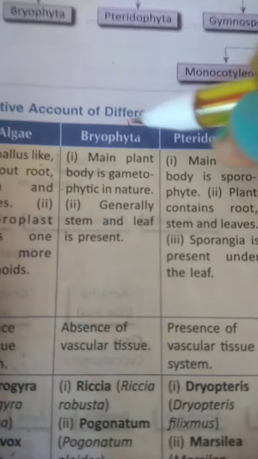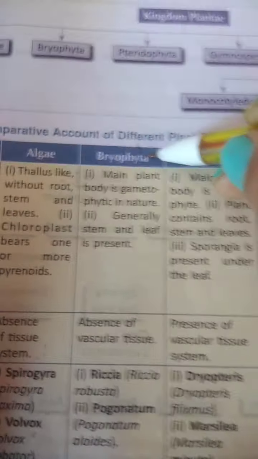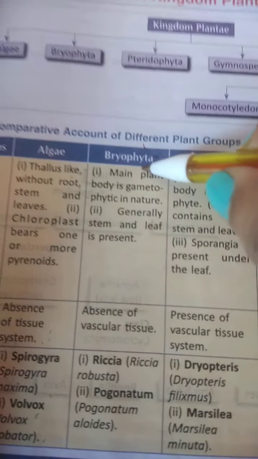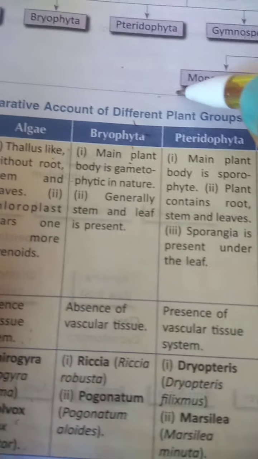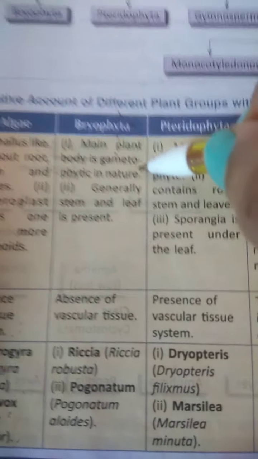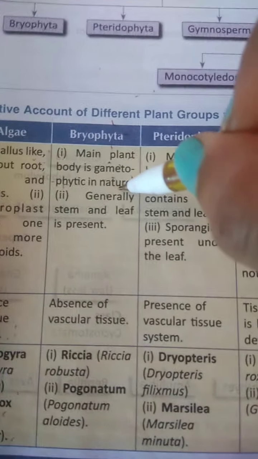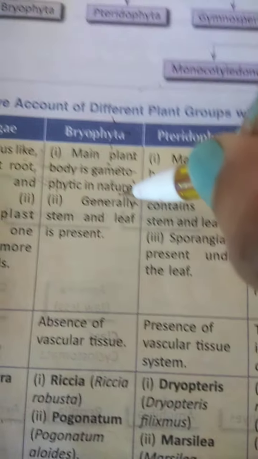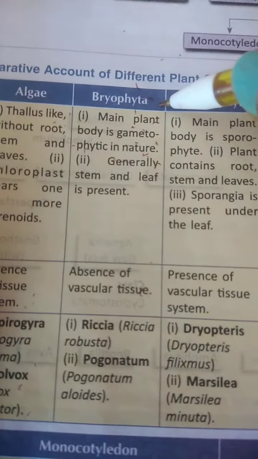Second one, the bryophytes. Bryophytes we can say are the amphibian group of plants, because some bryophytes grow on land and some grow in aquatic bodies. The main plant body is gametophytic in nature. Gametophytic means there is no clear distinction between the root and shoot region, but a little differentiation is present here. Generally, stems and leaves are present. There is no vascular system or conducting tissue in bryophytes. Examples are Riccia and Pogonatum.